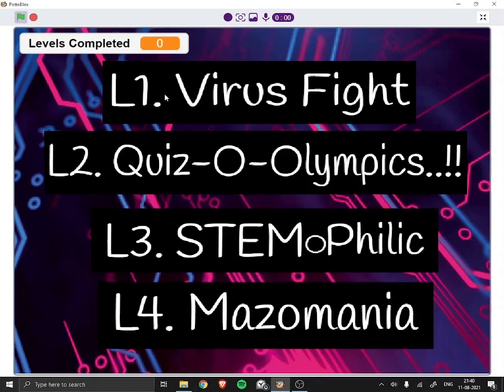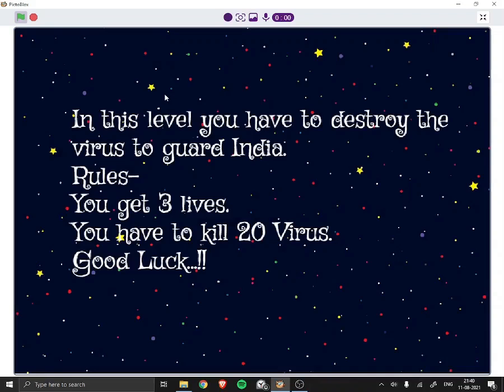Virus fight. In this level you have to destroy the virus to guard India. Rules. You get 3 lives. You have to kill 20 virus. Good luck.